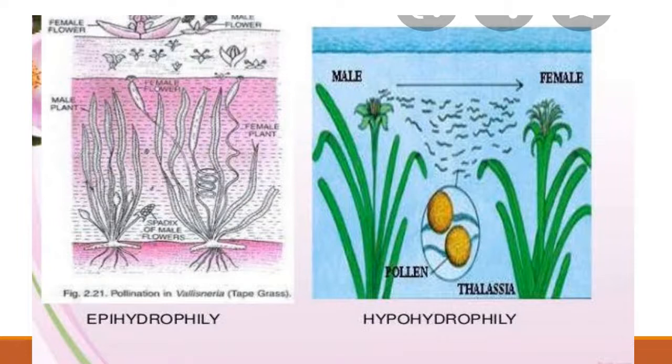And in some aquatic plants there are anemophilous as well as entomophilous flowers, that is air pollinated or wind pollinated ones. Hologaris example is given in your book, and entomophilous ones are lotus, water hyacinth and water lily. These are all aquatic plants but entomophilous ones. So this way, always keep these little bit unique types of examples in your mind, because they can be asked in examination.